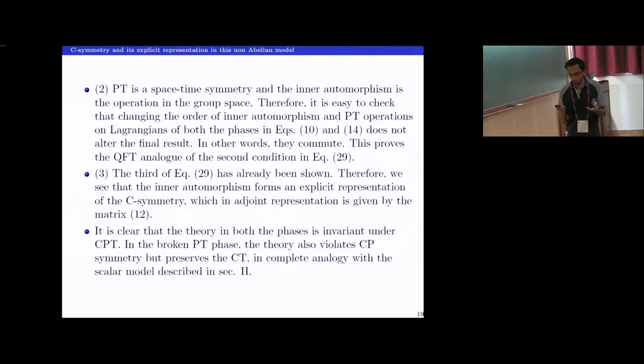And so what we can say is that this present model is a consistent non-Hermitian PT symmetric model, at least in the normal phase. And it is showing a PT phase transition. Again, as I said, it's in analogy with the scalar model. The theory is CPT invariant, where C is now the inner automorphism, in both the phases. In the broken phase, the theory also violates CP, but preserves CT, in analogy with the scalar model.